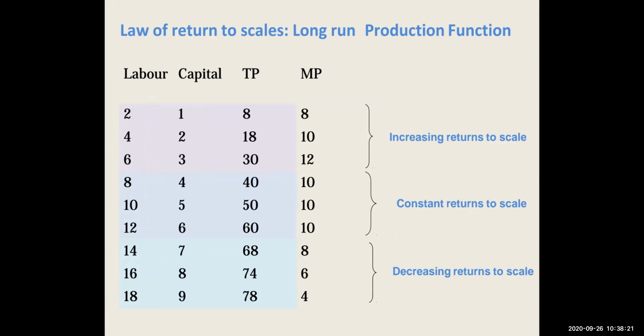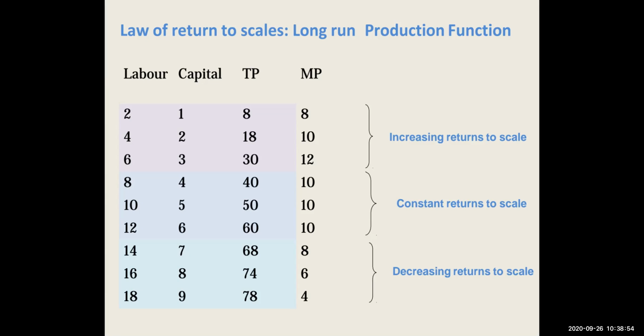In the long run production, the producer or the manufacturer has all the facility of changing the inputs, be it labor or machines or capital or anything. So they have the time to make the changes and there is flexibility for the manufacturer or the producer to make changes in any of the factors. And that is why we can see here in the table that labor and capital are increasing, and as they increase, your total product also increases.